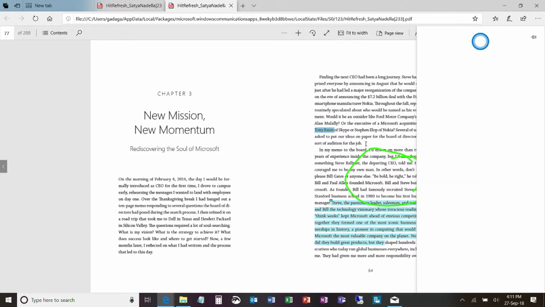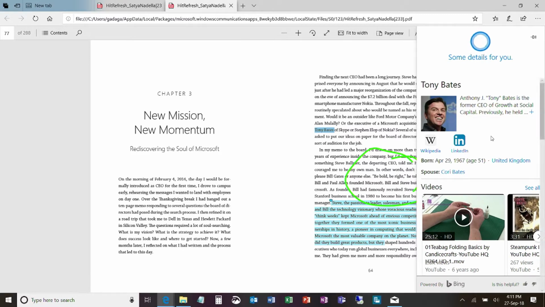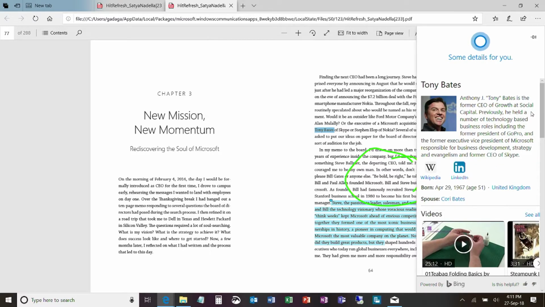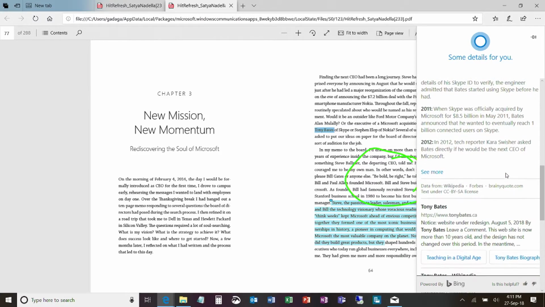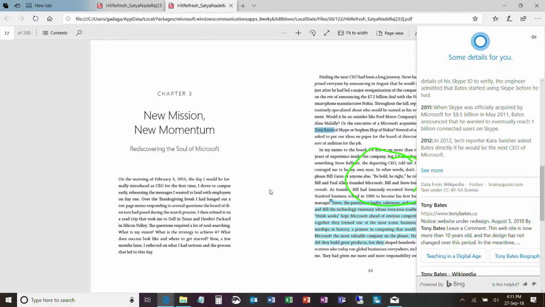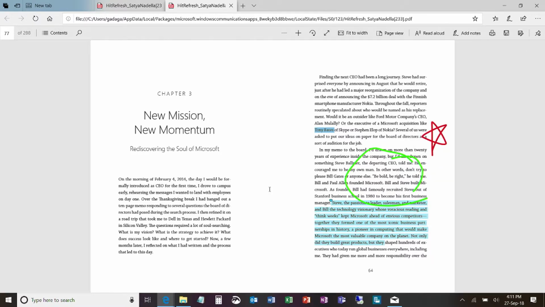So I can just hit Ask Cortana. And Cortana tells me all the information I need about Tony Bates right there. I can read some quotes from Tony, I can read the timeline, I can read whatever I want. And I can conveniently close this window. So this is the power of the web right there in the PDF reading application, because it is in the browser.